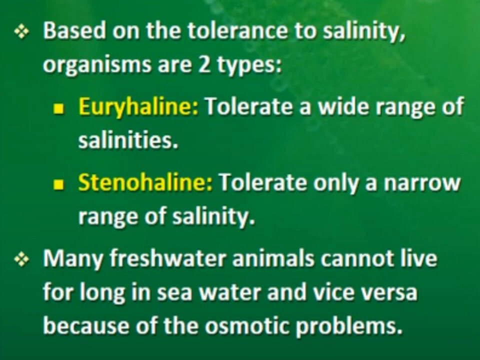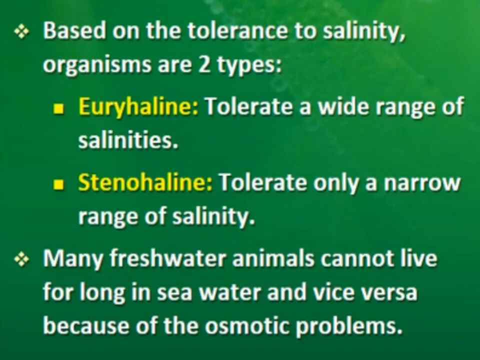Many freshwater animals cannot live for long in seawater and vice versa, because freshwater animals are adapted according to that environment, and seawater organisms are adapted according to seawater. That's why freshwater animals cannot live in seawater, and seawater animals cannot survive in freshwater, right? What problem occurs here? Why can't these organisms survive in freshwater or in seawater?